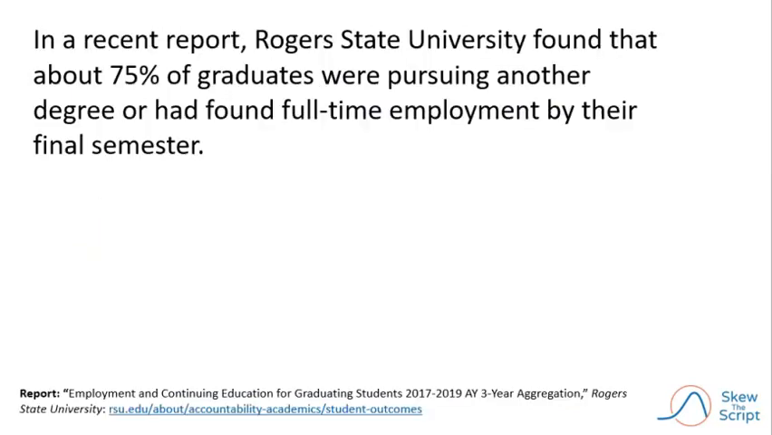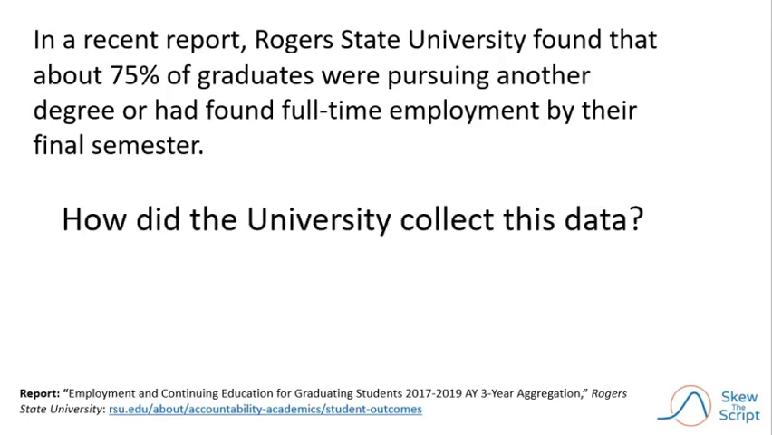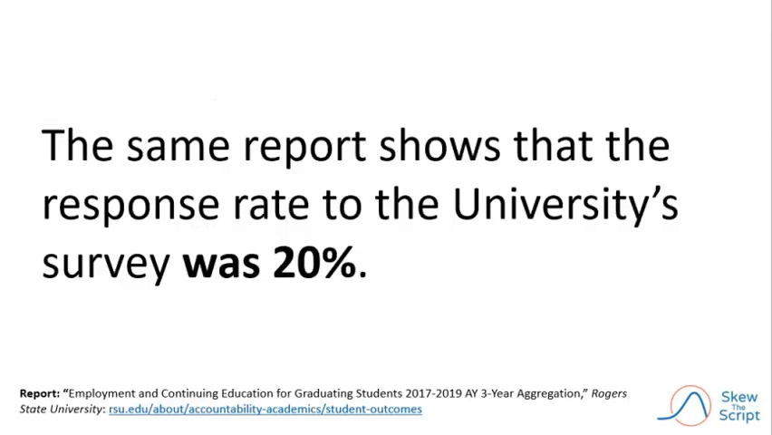In a report studying graduates from 2017 to 2019, Rogers State found that about 75% of their graduates were pursuing another degree or had found full-time employment by their final semester. Again, it looks pretty impressive at first glance, but what if we ask, how did the university collect this data? Well, it turns out they used surveys.